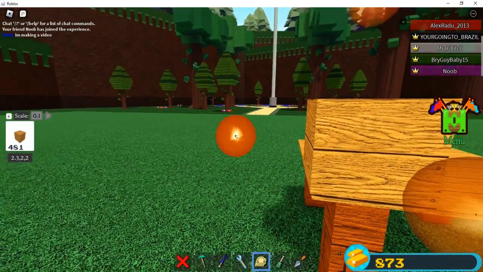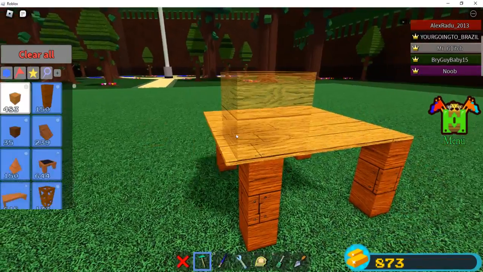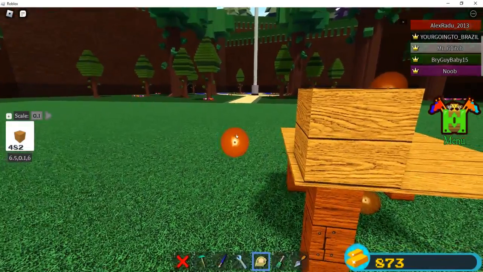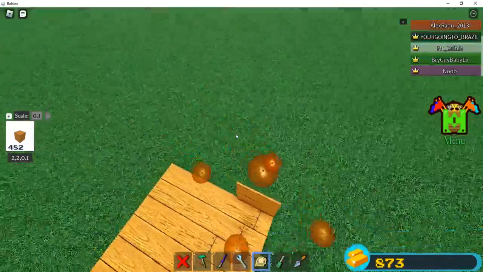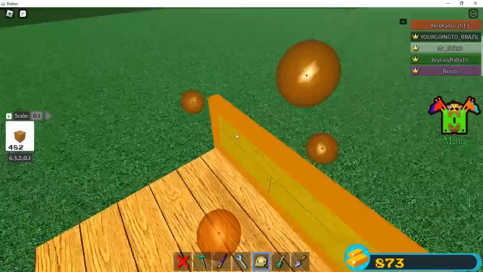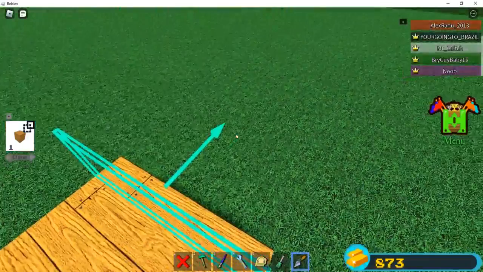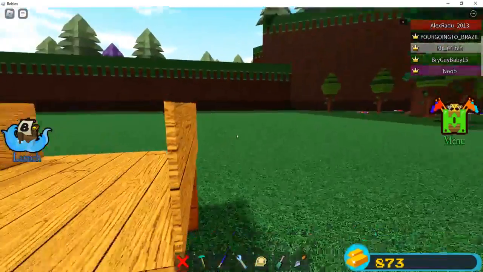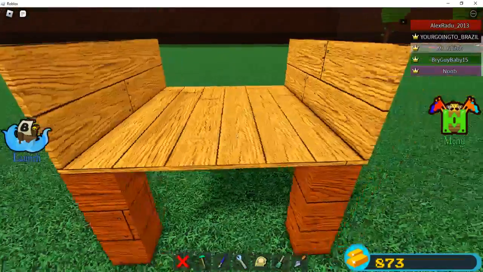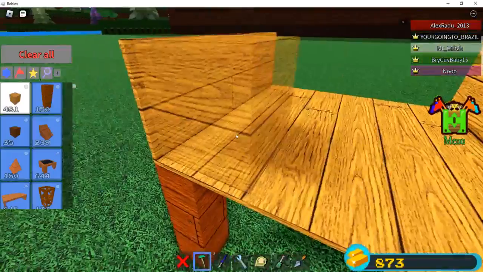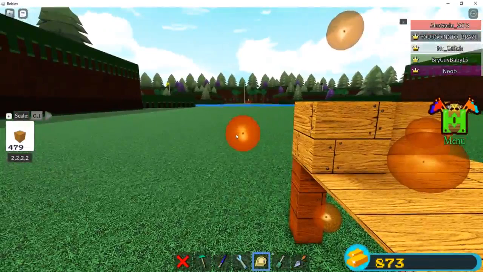Sorry guys. Yeah, you're gonna have to do this. And then you can go back. And then look at that. Perfect. And then if you have the clone tool, you can just do this. And make sure the corners are hitting each other, because if they don't, then yeah, you can't make the hover.